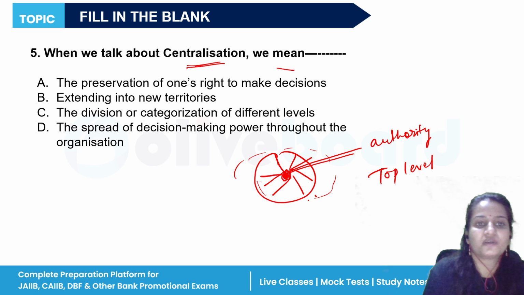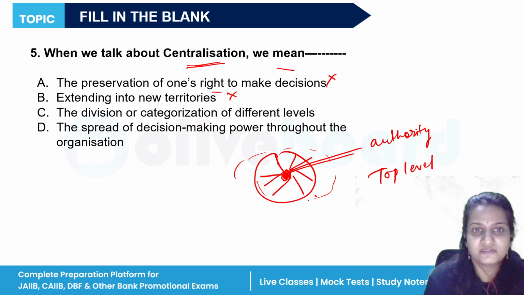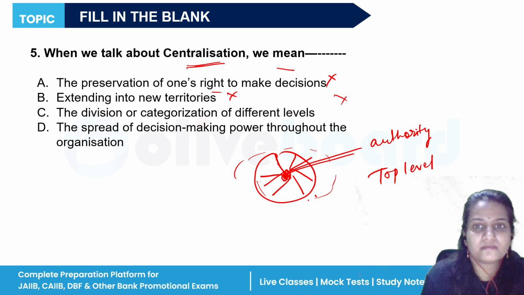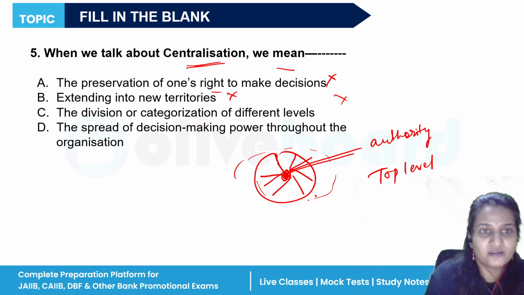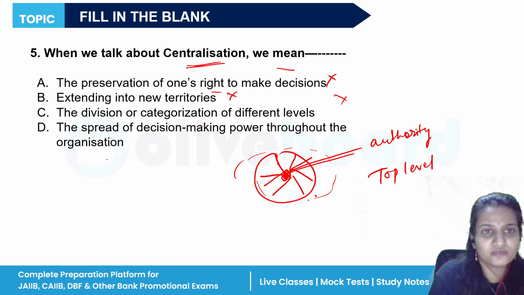Okay. So the preservation of one's right to make decision? No. Extending into new territories? No. The division of categorization of different levels? No. The spread of decision making power throughout the organization? Yes. Okay, the spread of decision making power throughout the organization. No, this one is also not correct. Sorry, I am really very sorry. This is centralization, the preservation of one's right to make decision. This one will be the correct answer, that is option number A.